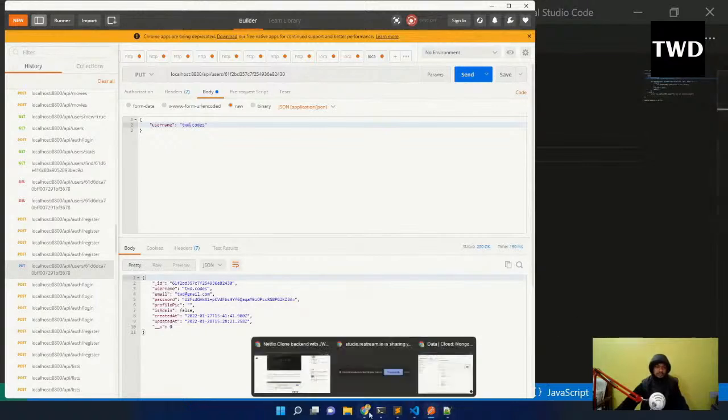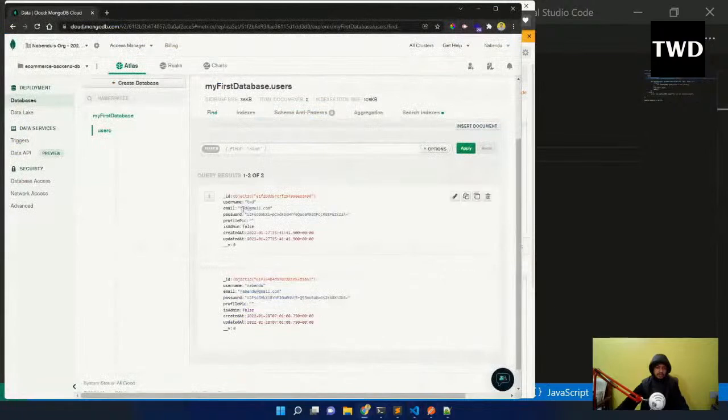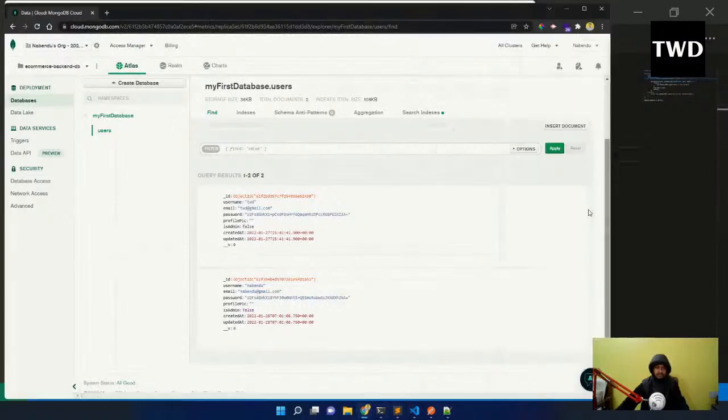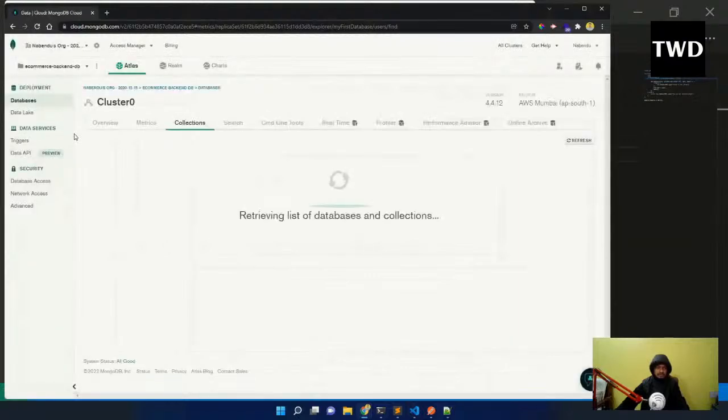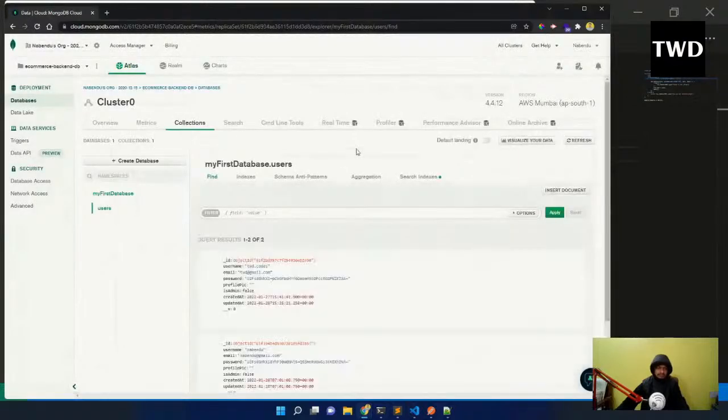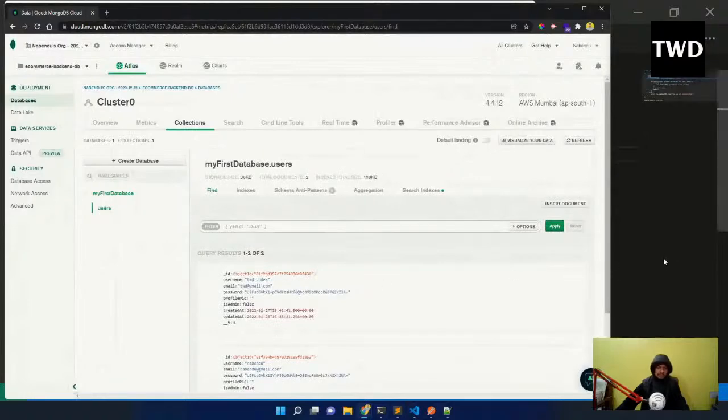So that is done. Let us go here and see, it is JWT. I have just changed the username. So this is a very big feature. Where to refresh it now? Forgot where to refresh. Okay, I'll refresh it from here. See, in the database also it is changed.